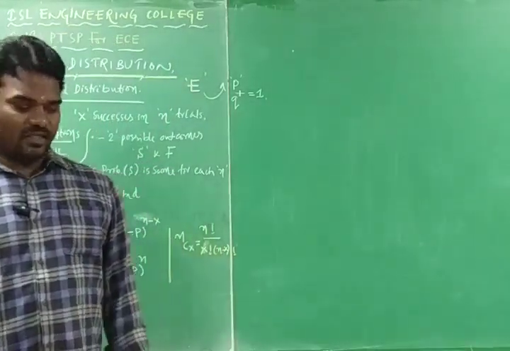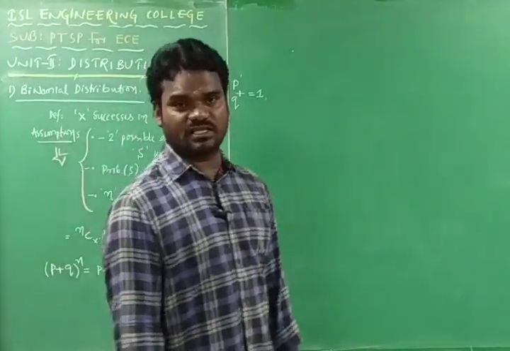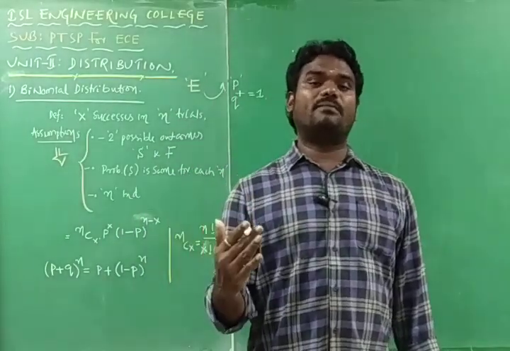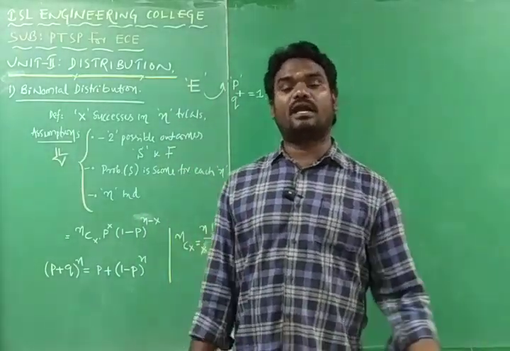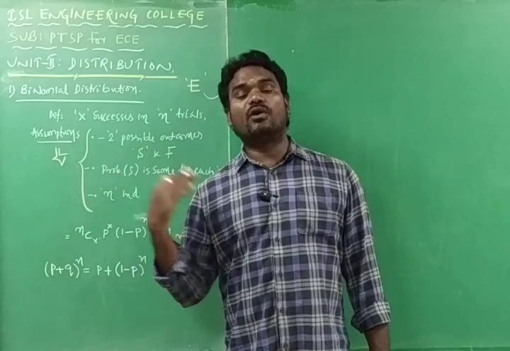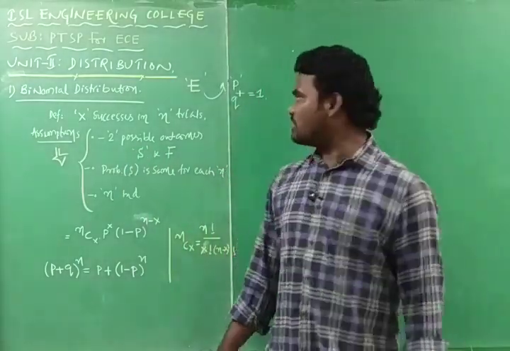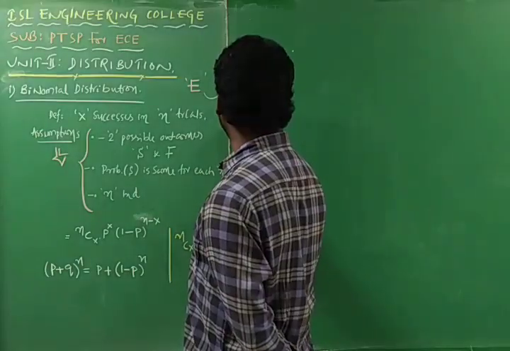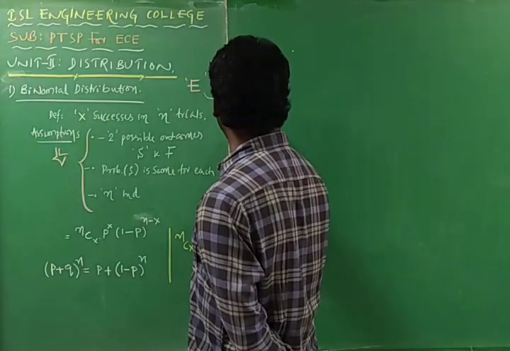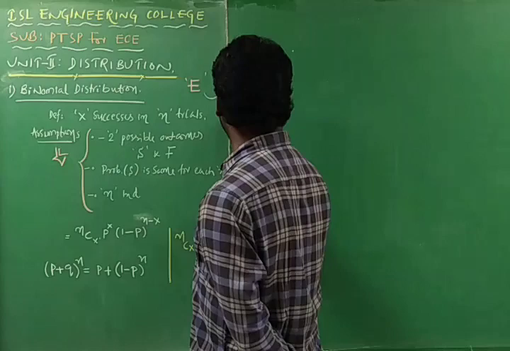The first axiom of probability we have discussed: the probability must lie between 0 and 1 only. It should not be a negative number, and it should not be more than 1. So I can write P is equal to 1 minus Q.